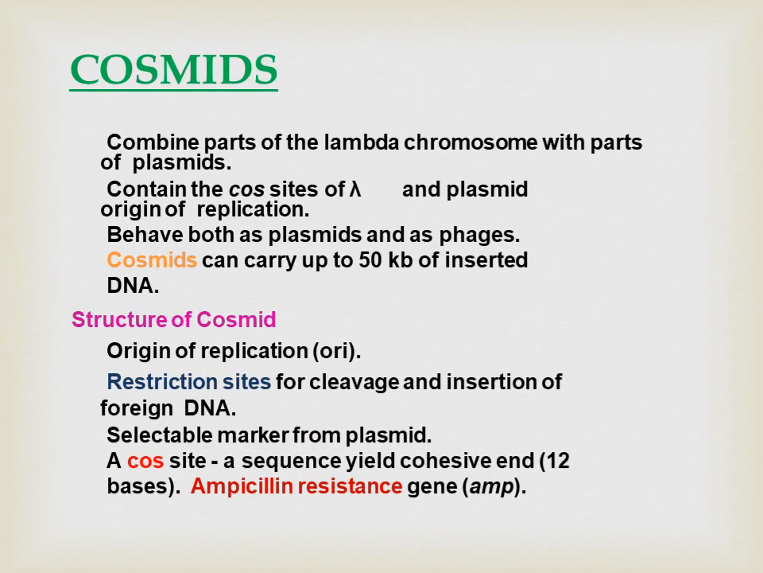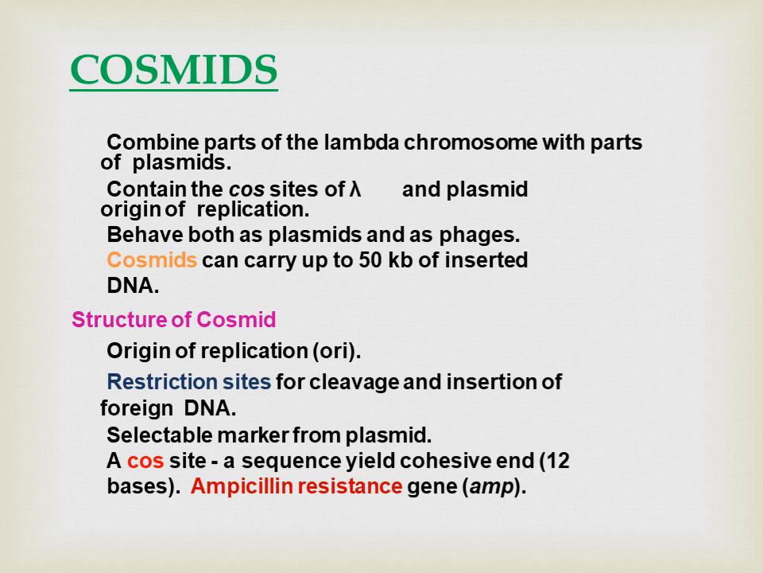And the last one is cosmids. Cosmids combine part of the lambda chromosome with part of a plasmid. They contain the cos sites of lambda and the plasmid origin of replication. They behave both as plasmids and as phages. Cosmids can carry inserts of DNA up to 50 kb.